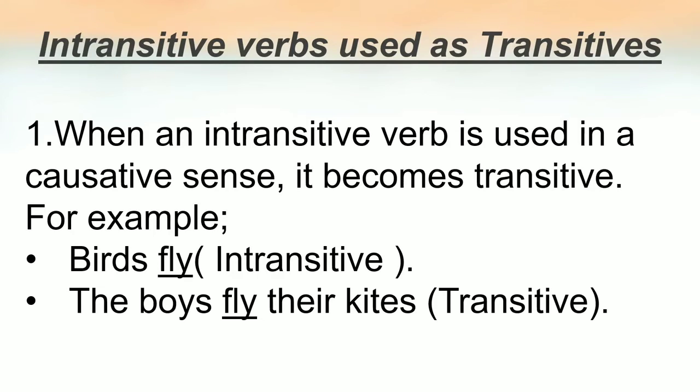And the second example is the boys fly their kites. Now in this sentence the verb fly becomes a transitive verb. Why? Because it has an object, that is kites. That means the boys cause the kites to fly. There is a cause. So that is why in the second sentence fly is a transitive verb.